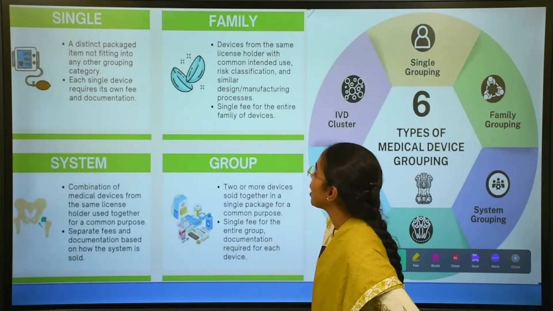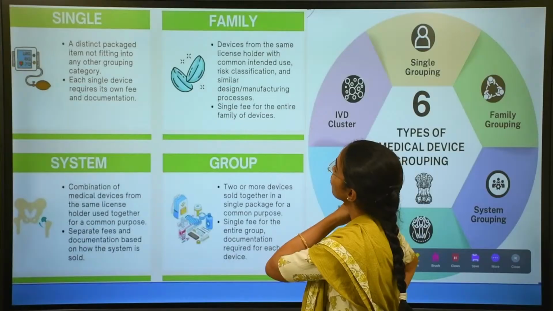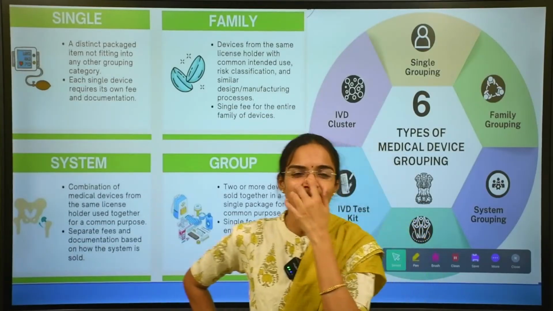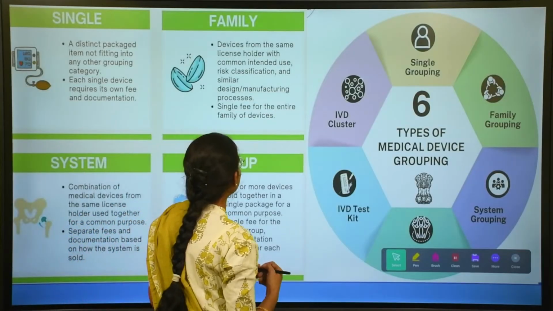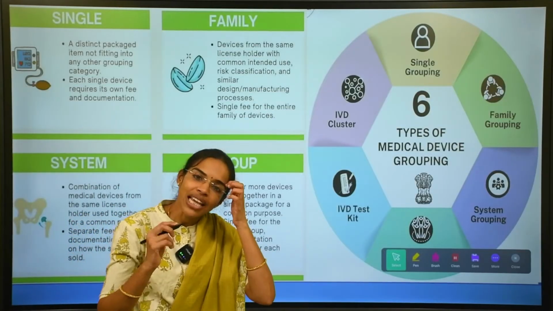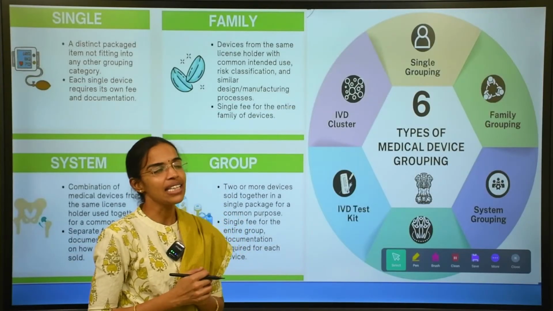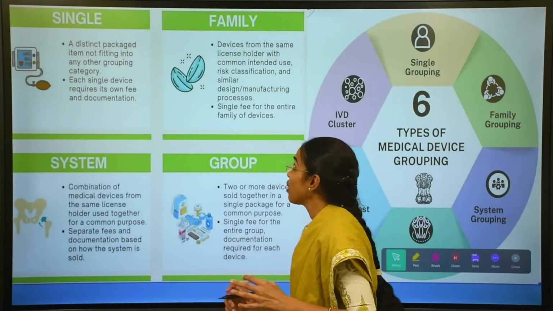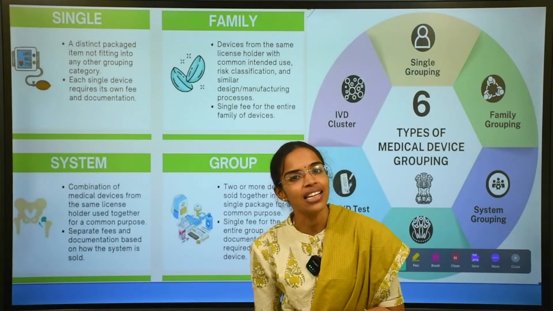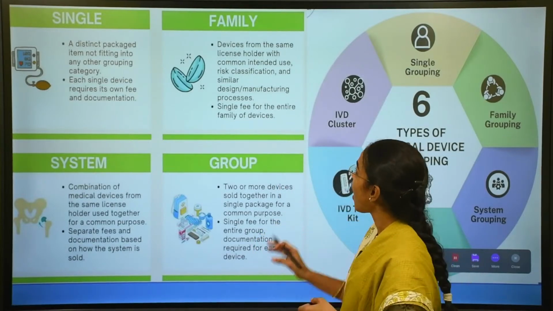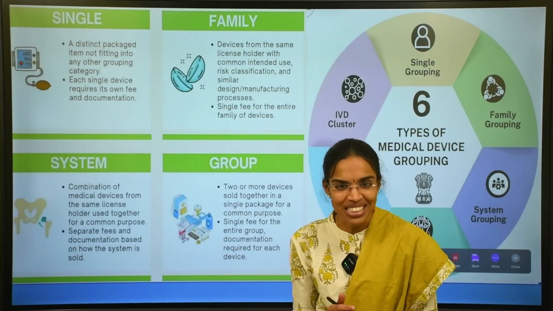Next, the grouping system shows the family of medical devices. What does a medical device family indicate? It indicates devices from the same manufacturer or the same license holder. Grouping of medical devices into a family indicates that all the devices are from the same family, meaning the same license holder.